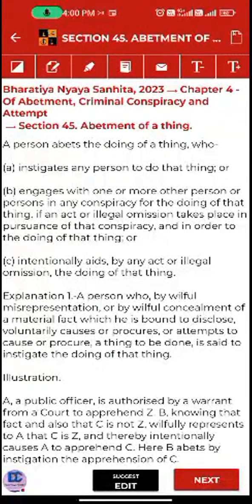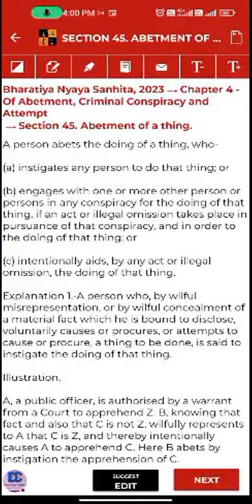Okay. The clause C: intentionally aids by any act or illegal omission the doing of that thing. It is simply saying that if you are facilitating some equipment or aiding the person who is committing the crime, or in furtherance of his motive you are helping him to do a crime.